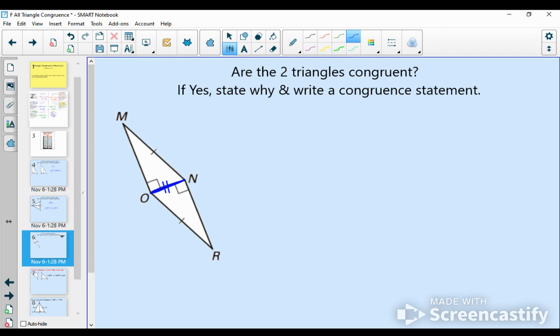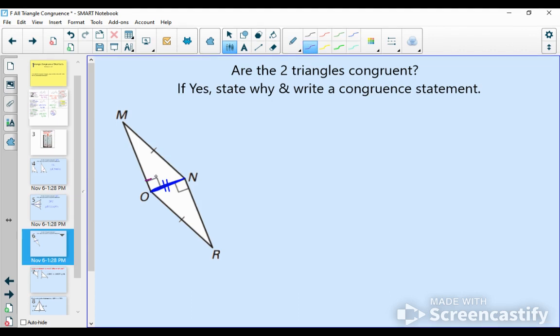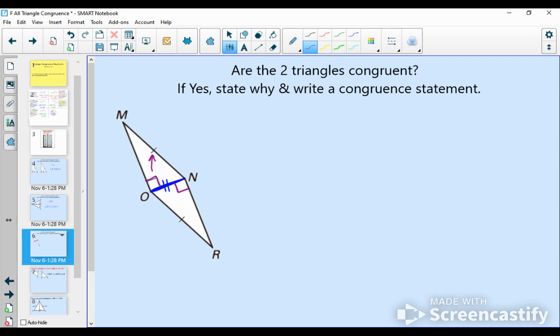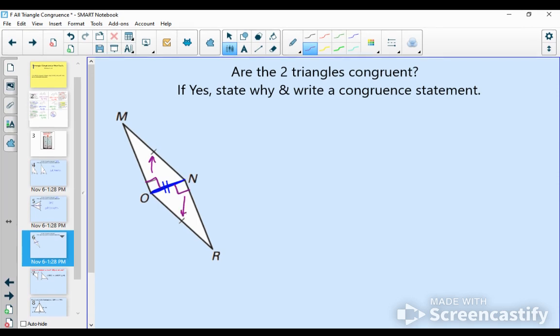So initially I'm going to say no, that's not a shortcut. But then before I write no, I'm going to ask myself, but could I maybe use hypotenuse leg? Let's see. I have right angles. So I know I have right triangles. That's the first step. Then I have to look at the hypotenuses, the side across from the right angles. Those are congruent. And then step number 3 is, do I have a leg congruent, just a side?